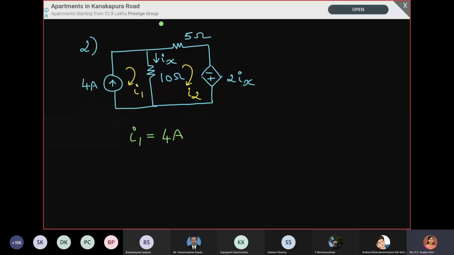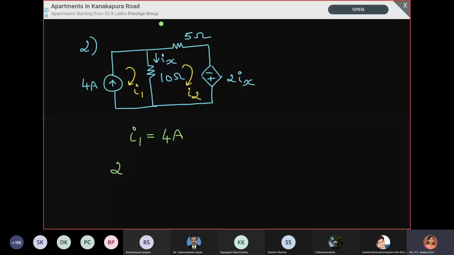And now what we have to do is, for the second loop, we have to write the KVL equation. If you are going in the direction of current I2, how do we write? For the voltage source, actually it is a current dependent voltage source, but it is a voltage. We are coming out of the positive terminal, so it is 2 times Ix, minus 10 ohm, which is common between 2 loops.